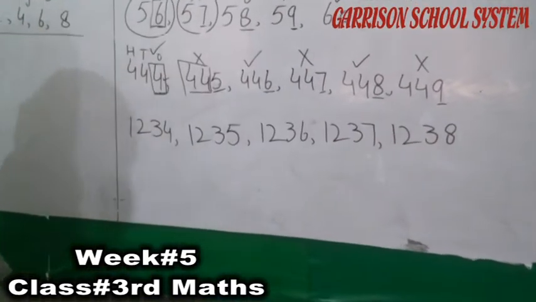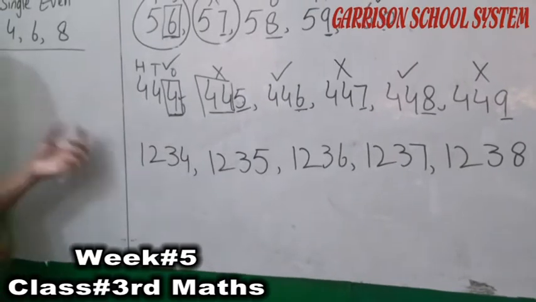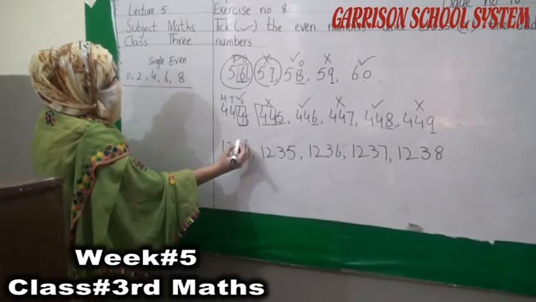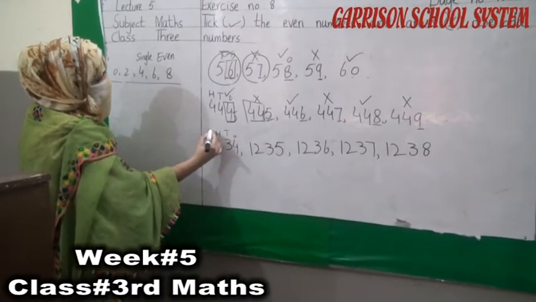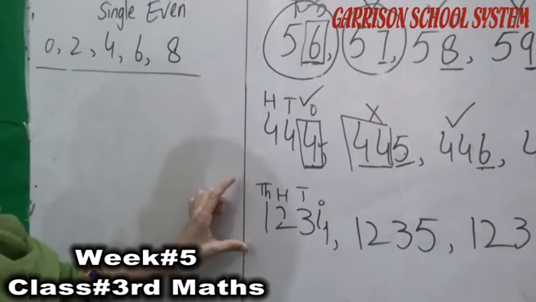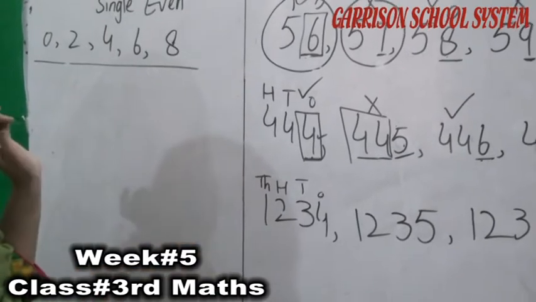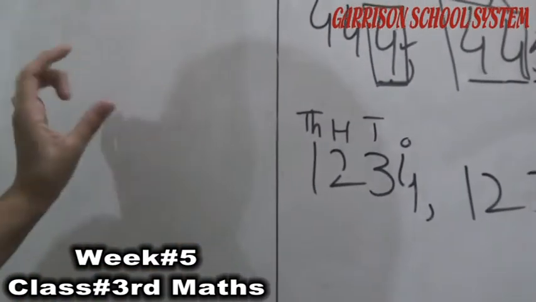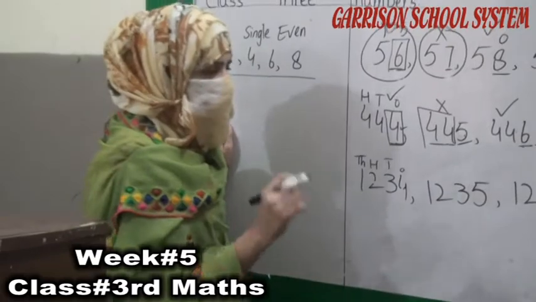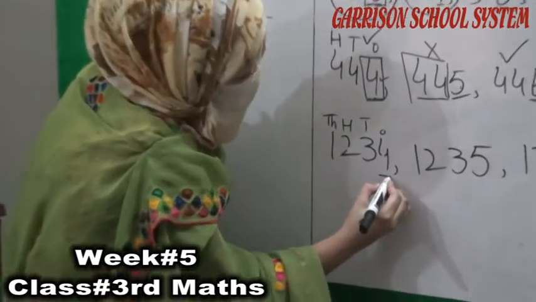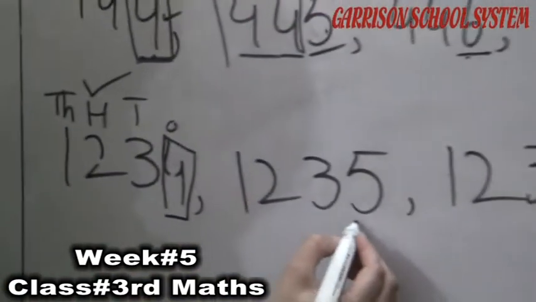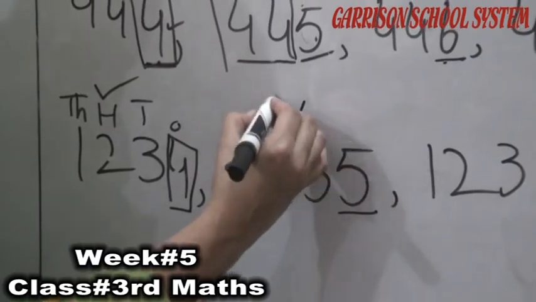Okay students, look at the another numbers. Here are 4 digit numbers given us. 4 digit number, ones, tens, hundred, thousand. Here are 2 digit numbers, here are 3 digit numbers, and these are 4 digit numbers. So what should I do now? We have to focus our ones number. Either our ones number is even or odd. If our ones number is even, it means the whole number is even. If our ones number is odd, it means our whole number is odd.